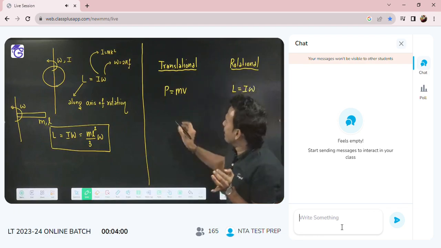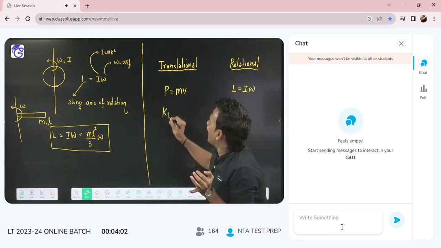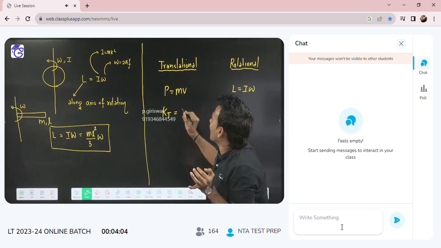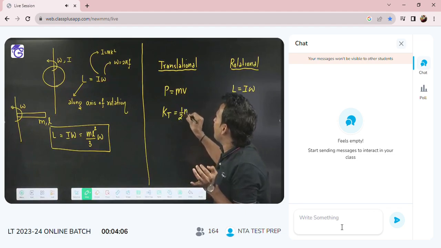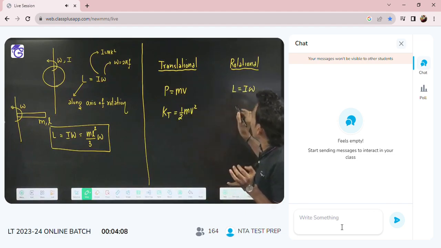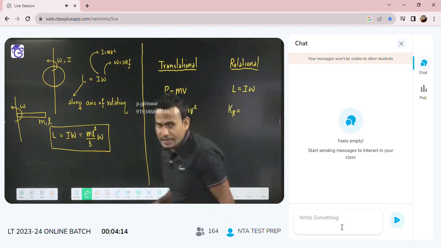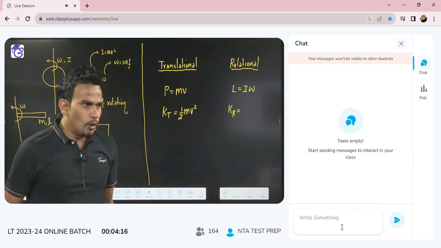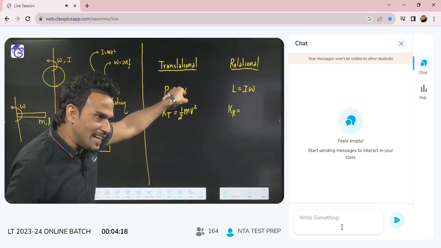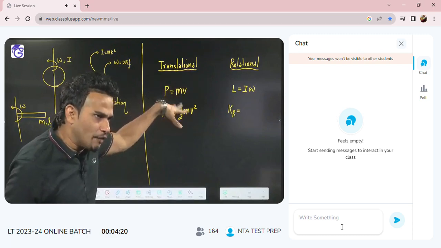The way in translational motion you used to write kinetic energy, translational kinetic energy, half mv square. In rotation we write rotational kinetic energy. What will be the rotational kinetic energy? When a particle translates, you write kinetic energy half mv square.